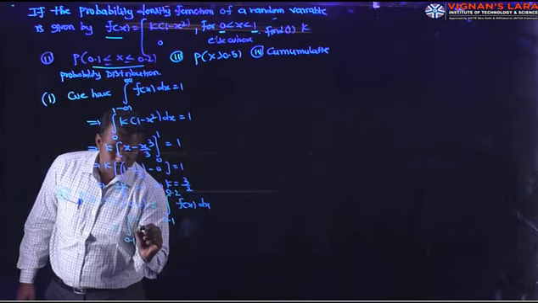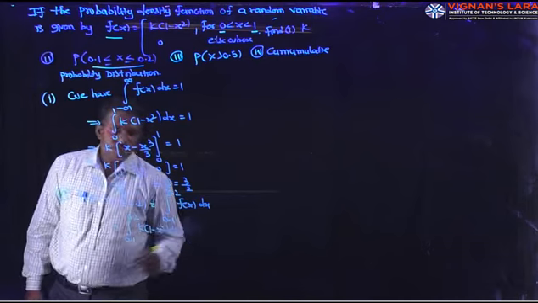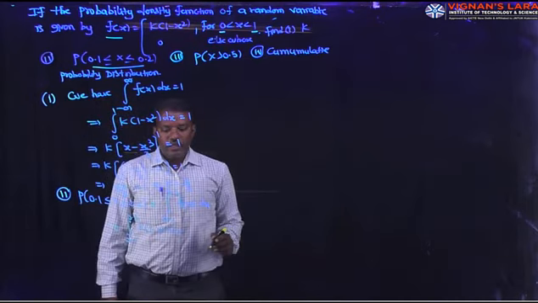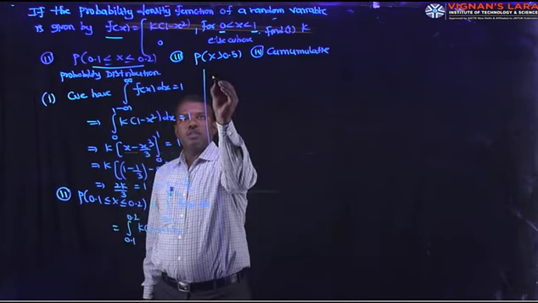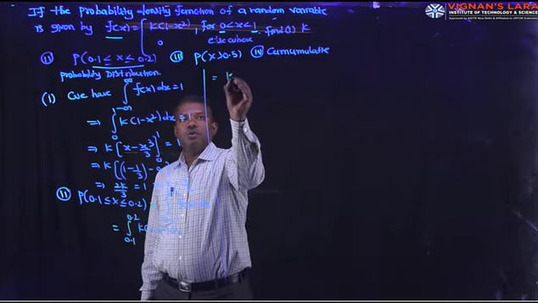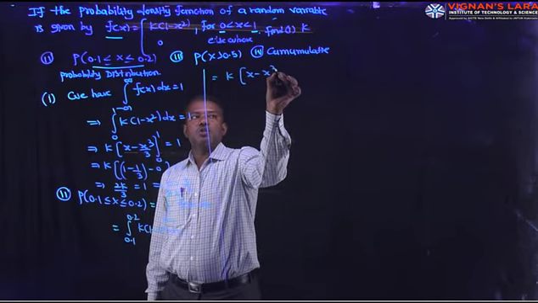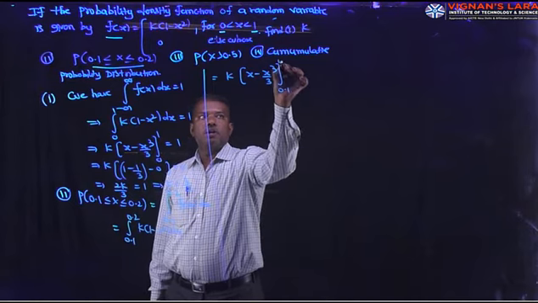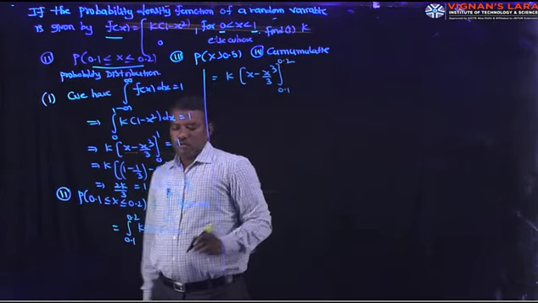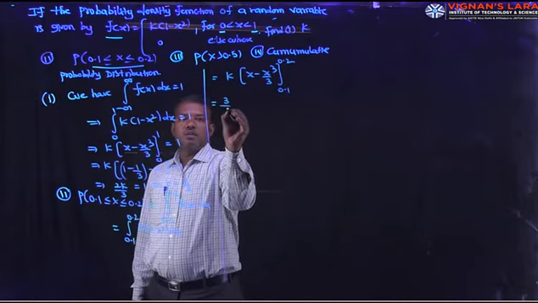What is f of x? k into 1 minus x square dx. And integrate: that is equal to k into x minus x cube by 3, in between 0.1 and 0.2. What is the value of k? 3 by 2.